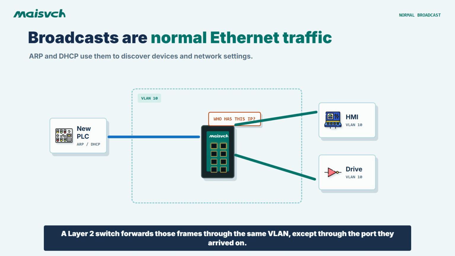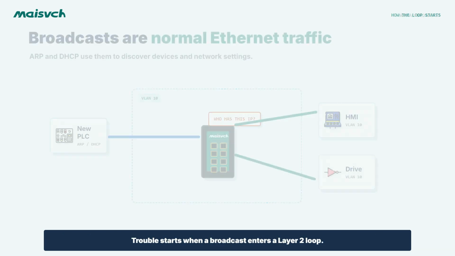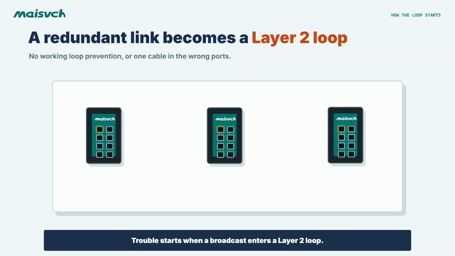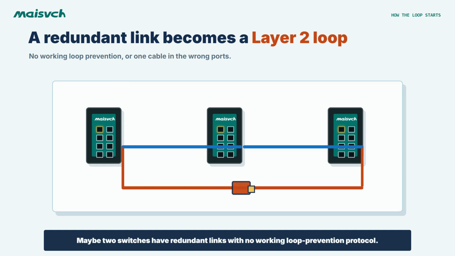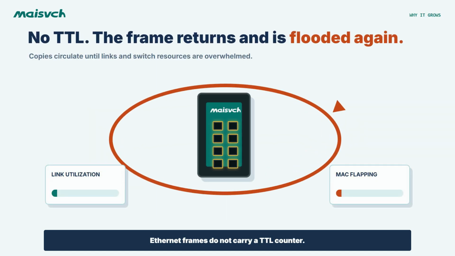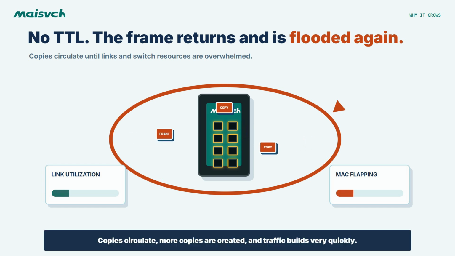Trouble starts when a broadcast enters a layer 2 loop. Maybe 2 switches have redundant links with no working loop prevention protocol. Maybe someone connects a patch cable to the wrong ports. Ethernet frames do not carry a TTL counter. When the frame comes back, the switch floods it again. Copies circulate, more copies are created, and traffic builds very quickly.